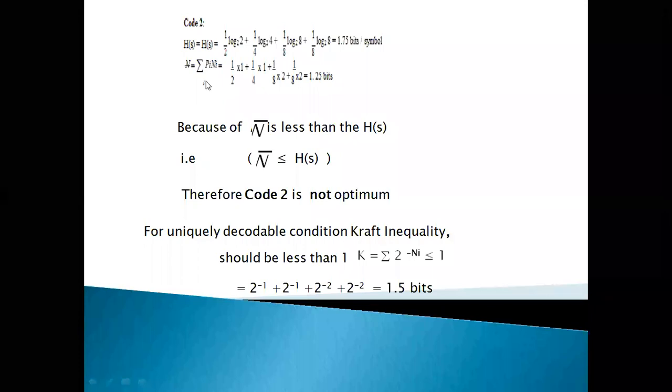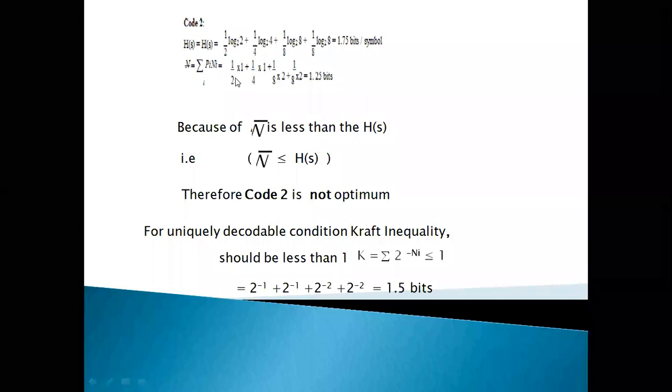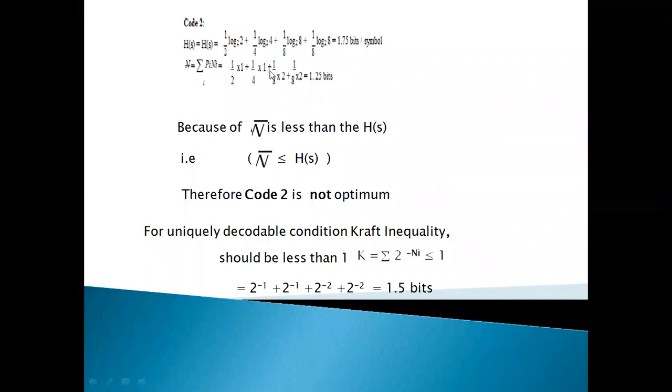Now N bar is sigma pi ni. Here pi is 1 by 2 into the code length 1, plus second symbol probability 1 by 4 into length 1, plus third symbol probability 1 by 8 into length 2, plus fourth symbol probability 1 by 8 into length 2.